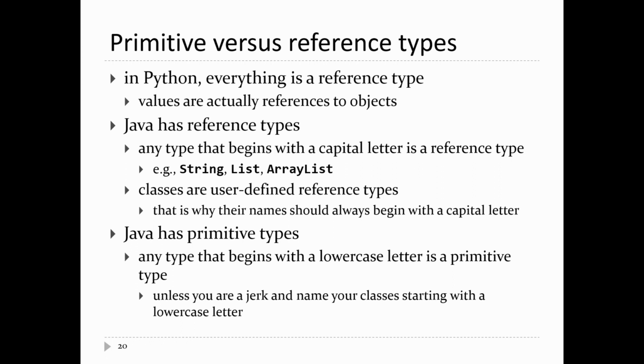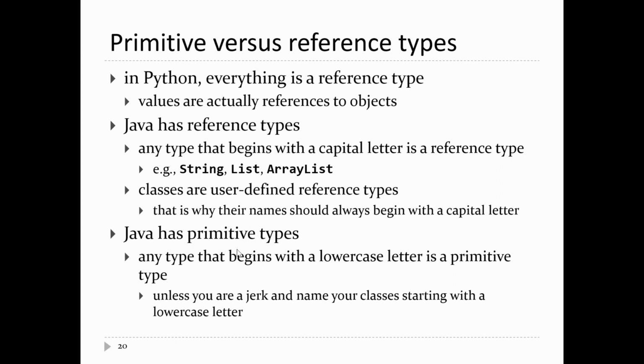So in Java and Python, reference types are represented with classes. A class is just a user-defined reference type. If you want to make up your own type in either language, you just create a class. When you create the class, that creates a new type, and it happens to always be a reference type in both languages.